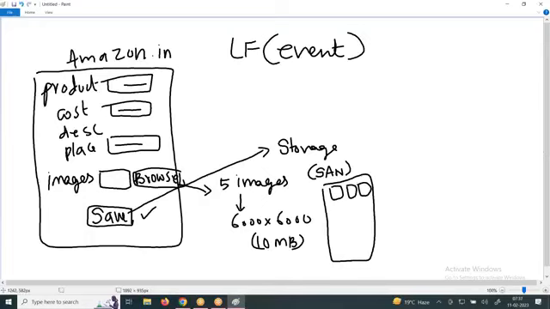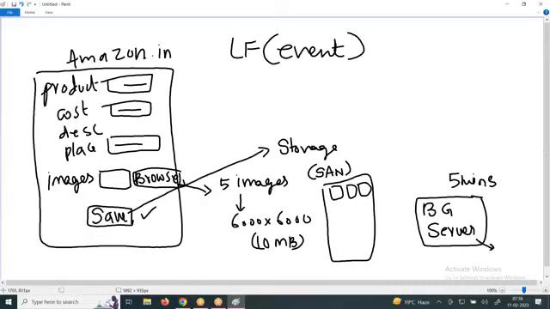What is the size of each image? 10 MB. Is it a small image or a big image? Big image. Now what will happen? There will be a background server. What will it do? It will run automatically every 5 minutes.